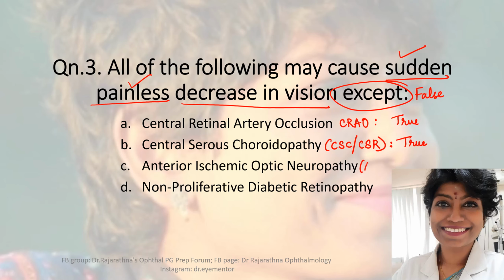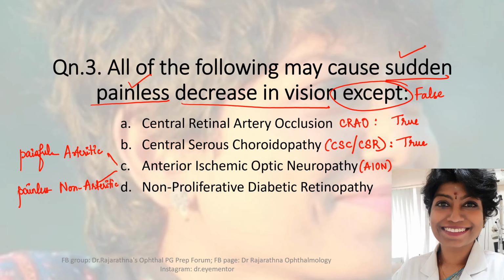Now coming to AION, anterior ischemic optic neuropathy, you get 2 presentations depending upon the type. Arteritic AION is a sudden but painful decrease in vision. In the non-arteritic version, non-arteritic AION, it's a sudden painless decrease in vision.